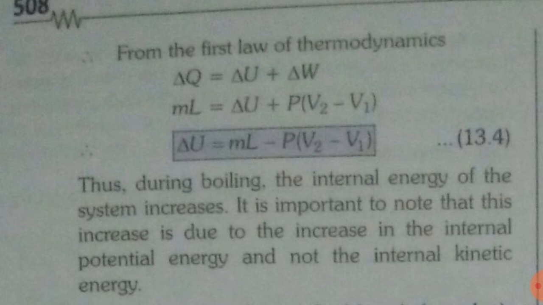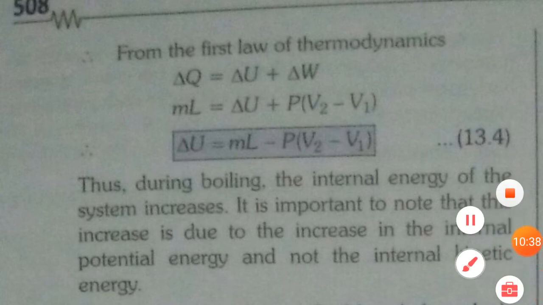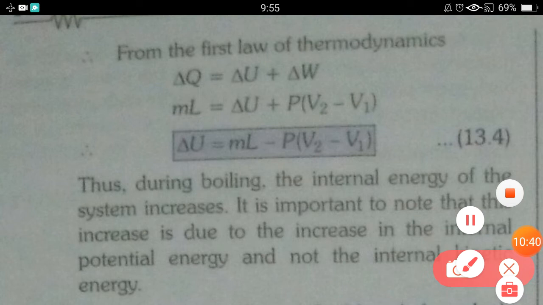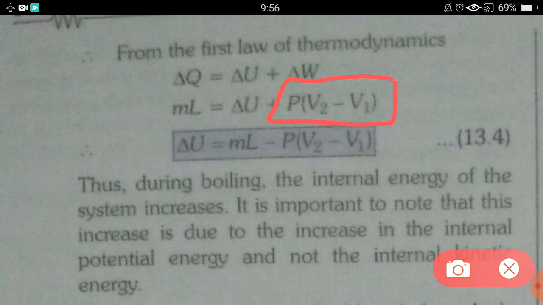Okay, in the previous case no work was done, so del W was 0 there. But in this case, because volume has changed, we can say that work is done here. And how much work is done here? Work is PdV. In the previous class we derived that formula, W equals PdV, and dV means change in volume. The change in volume is also given by V2 minus V1. So in place of dV we can write V2 minus V1 here.